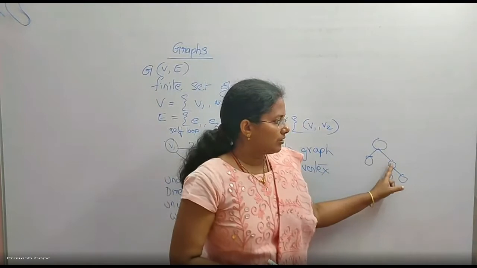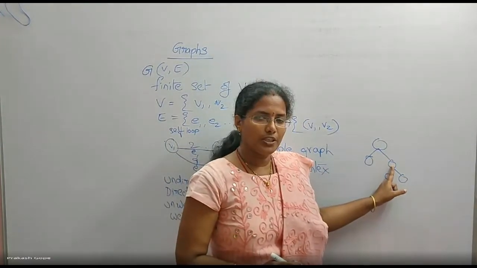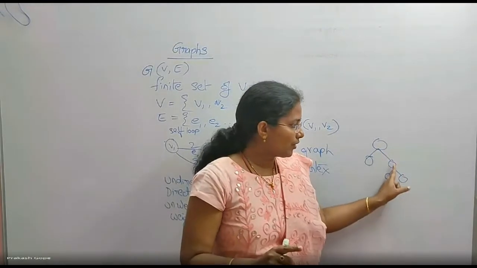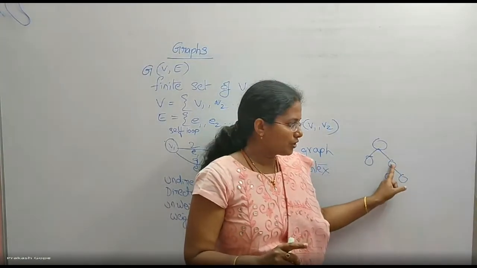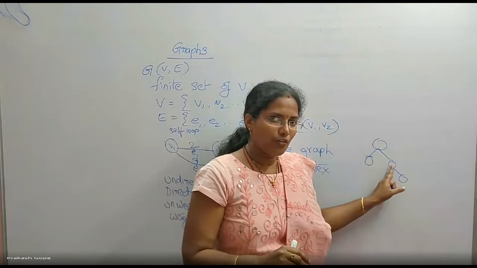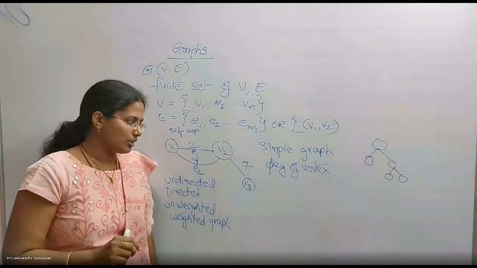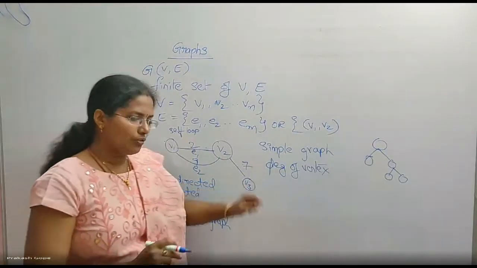But if someone asks you what is the degree of this node, we say only 2. So the number of children, not the number of arcs. Number of children is called the degree of a node in a tree. But in a graph, it is the number of edges with which it is incident. That is the degree of a vertex.